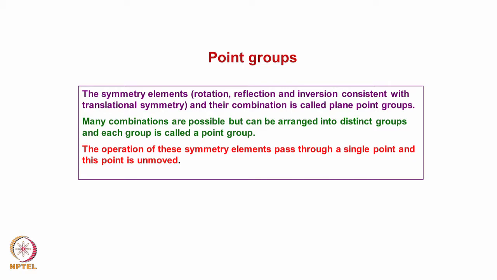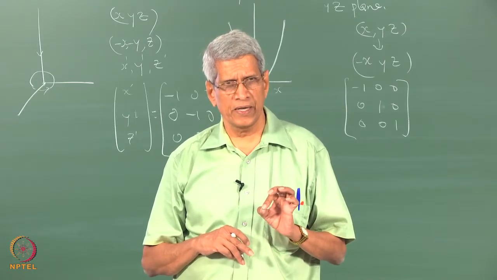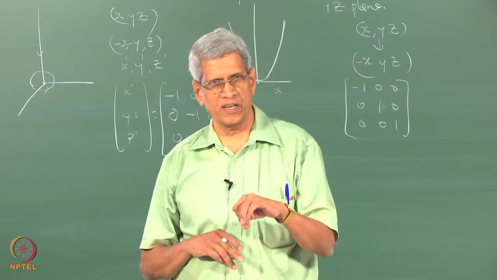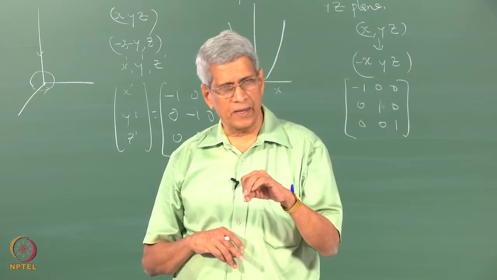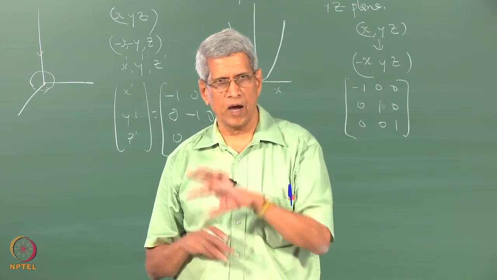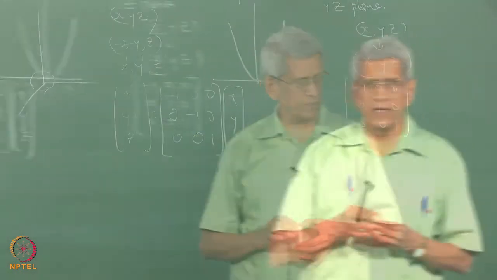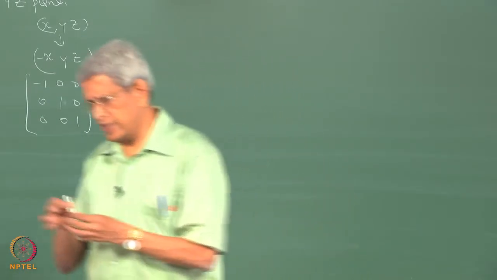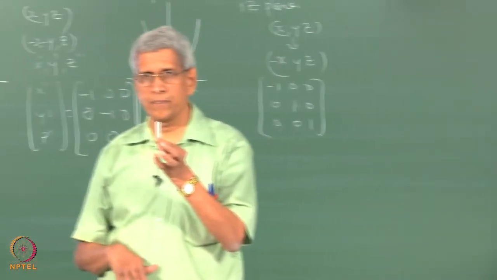So far what we have considered are the types of symmetry elements which are possible for a periodic arrangement of crystals. Translation symmetry, rotation symmetry, reflection symmetry, okay. These are all the symmetry, or a combination of rotation and reflection is there. Reflection and rotation, or rotation and translation, reflection and translation, or a combination, all are possible. Okay. If different types of symmetry elements are present, suppose there is an axis of rotation present.